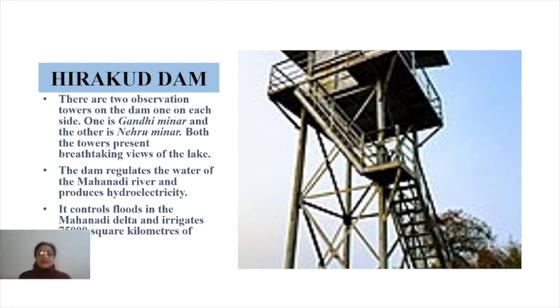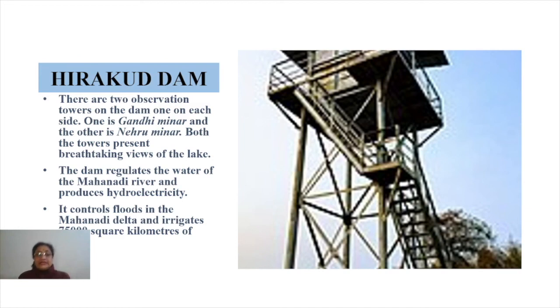And the dam regulates the water of the Mahanadi River, and it produces hydroelectricity. If it comes to writing the main purpose behind the construction of Hirakud Dam, the most important purpose is to regulate the water of Mahanadi River. Second is the generation of hydroelectricity.